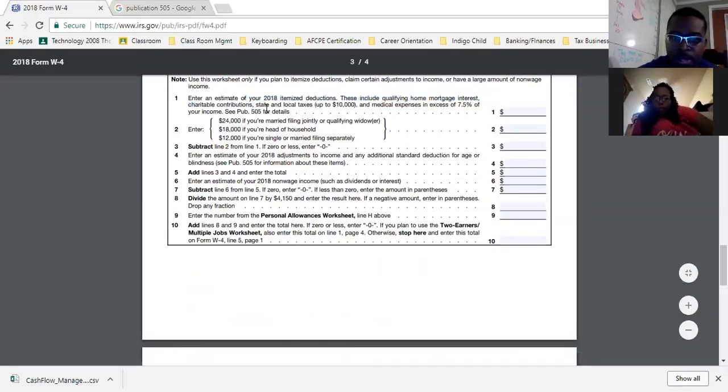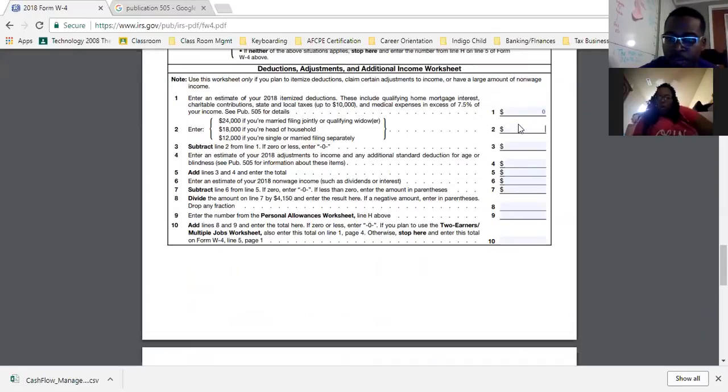They actually limited this state and local taxes deduction now. And then medical expenses in excess of 7.5%. So on this itemization part, I'm going to put a 0 here because I don't know if you're itemizing or not, and I don't want to confuse you. But just know this, if you're going to fill out the form on your own, your itemizations has to exceed the standard. Let me say that one more time. Your itemizations has to exceed the standard deductions.